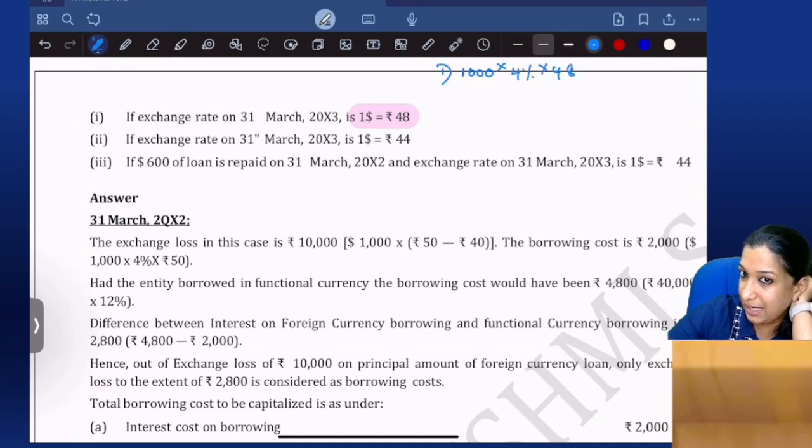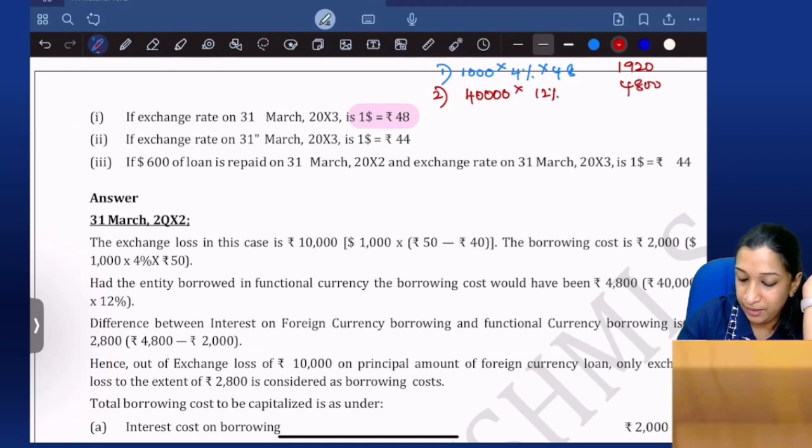So this is second year ending. $1,000 into 4% into 48, 1,920. Okay. What if the loan was taken in India? Same, 40,000 into 12%, that is 4,800. Then step 3. What is the savings? 1,920 minus 4,800. Savings is 2,880.